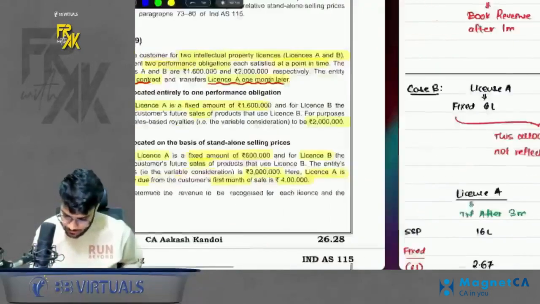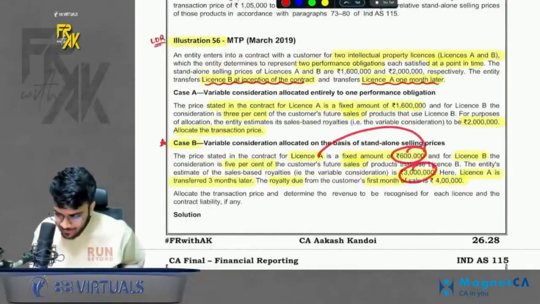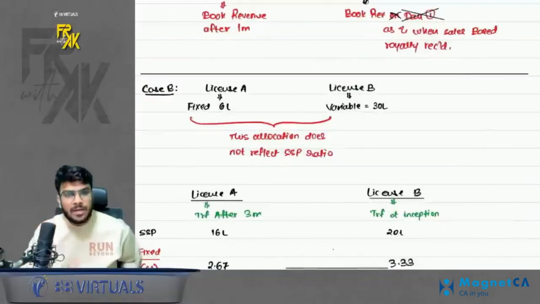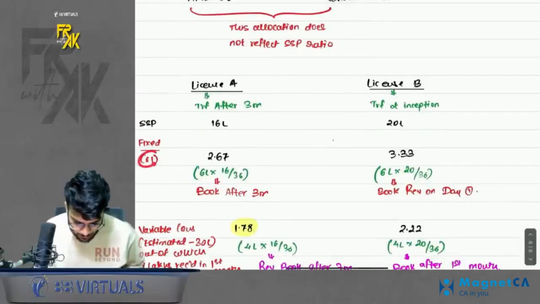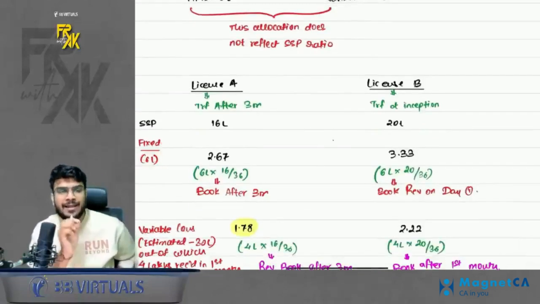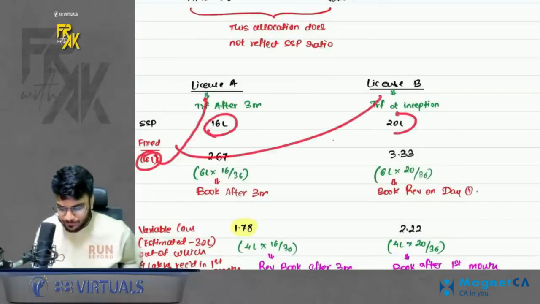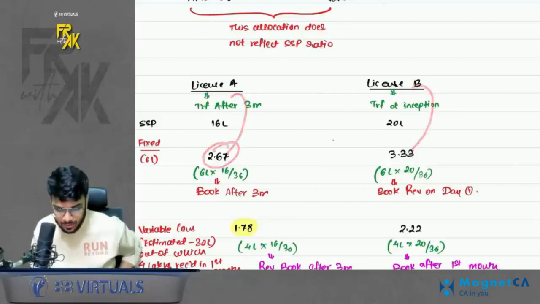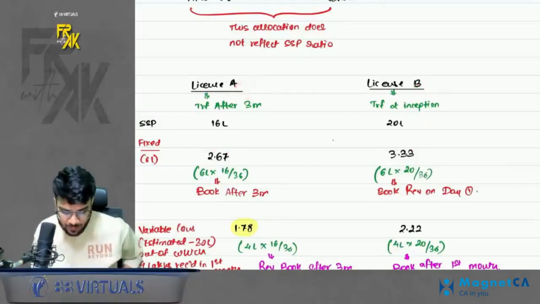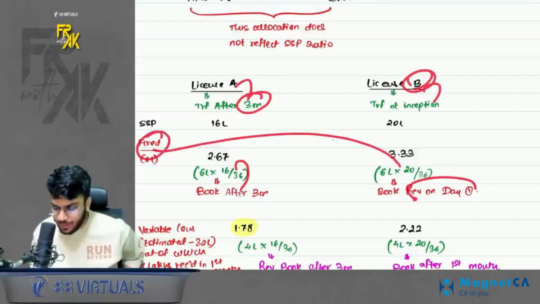So what to do? In this case, standard says you cannot say that 6 lakhs is for license A and 30 is for license B. Standard says whatever money you receive, it will be bifurcated in both the licenses in the ratio of SSP. For example, 6 lakhs was for license A now. Don't say it was for license A. Say that this 6 lakhs bifurcate between A and B in the ratio of SSP. So when you bifurcate, for A you get 2.67, for B you get 3.33. A is transferred in the case B after 3 months, so book after 3 months. B is transferred at inception. This is fixed revenue, you can book on day 1.